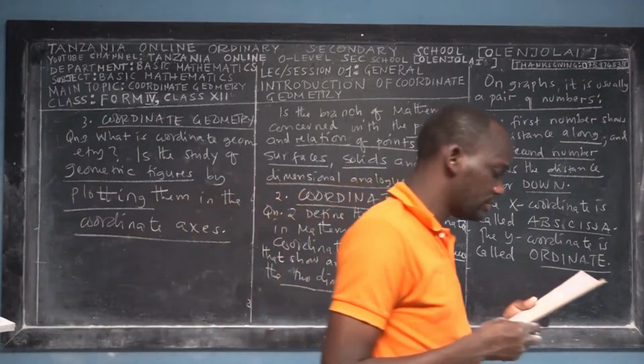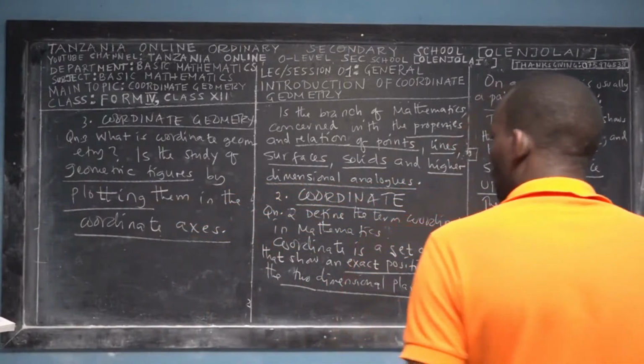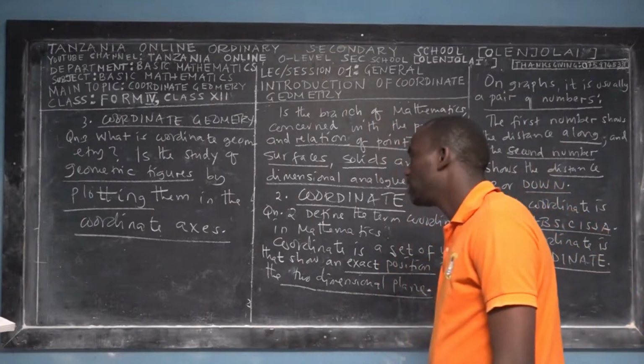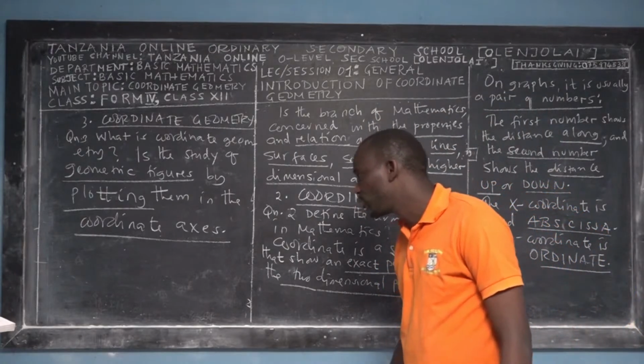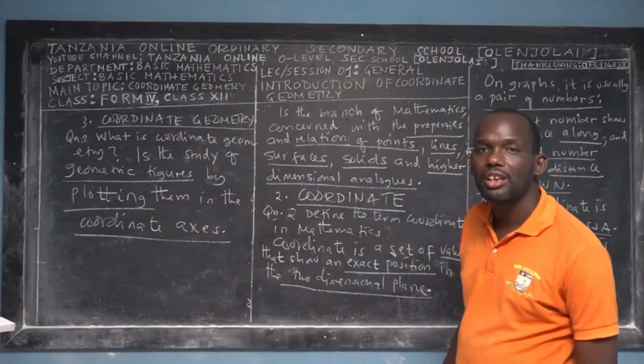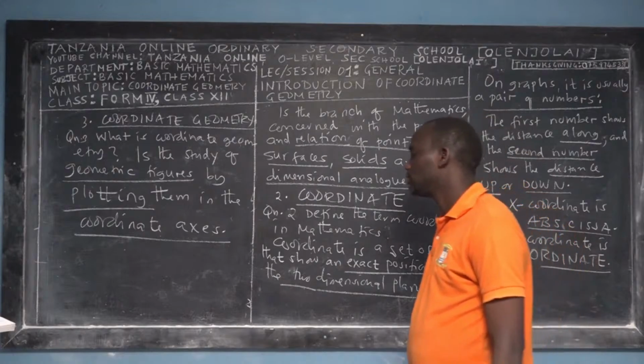That's the meaning of coordinate geometry. So it's a study of geometric figures. We take these geometric figures, we plot them in the coordinate axis. Which coordinate axis? The abscissa and the ordinate.